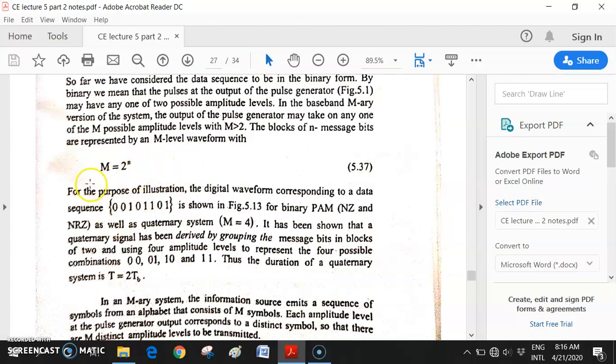Now suppose you want to make 8 levels. 2 cube is 8, so you have to make a group of 3. Whatever encoded data string is coming, starting from the LSB, you have to make a group of 3. Here you have to put an extra 0 to make a group of 3. Then 8 combinations can come: 0 0 0, 0 0 1, 0 1 0, 0 1 1, up to 1 1 1. Total 8 combinations, and for 8 combinations you have to set 8 voltage levels.